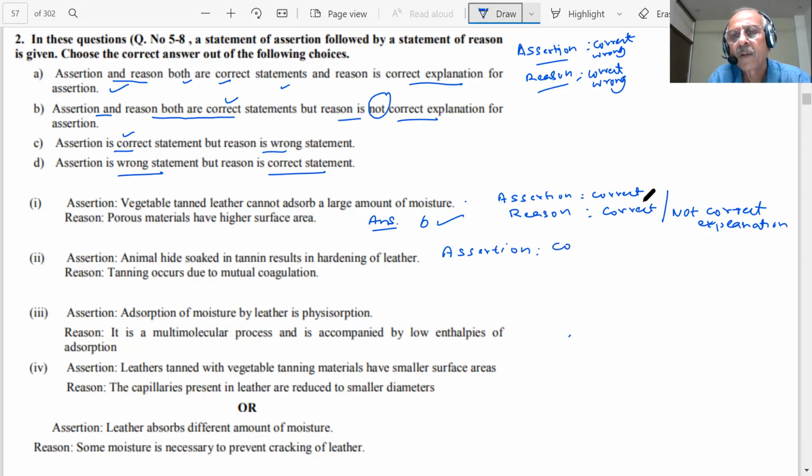Correct. Reason: because that is why tanning occurs due to mutual coagulation. Is this reason correct? Yes, sir. Reason is correct. Does this reason support this? Why the hardening of leather takes place? What is the reason for that? Modern tannin results in the hardening of leather.